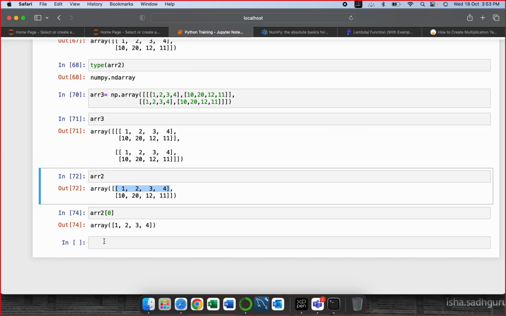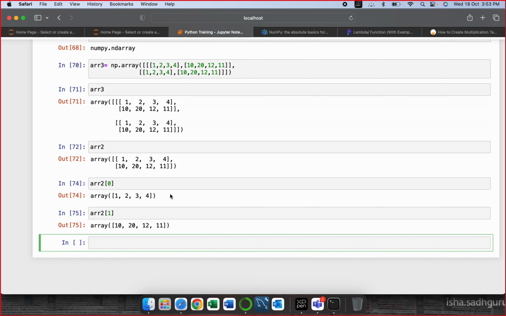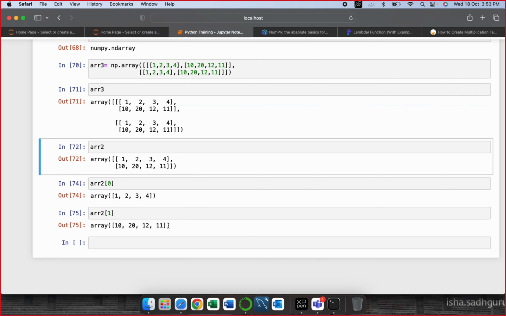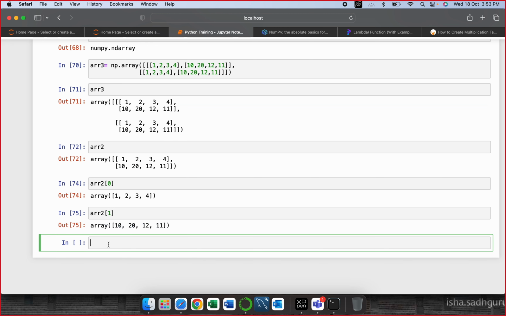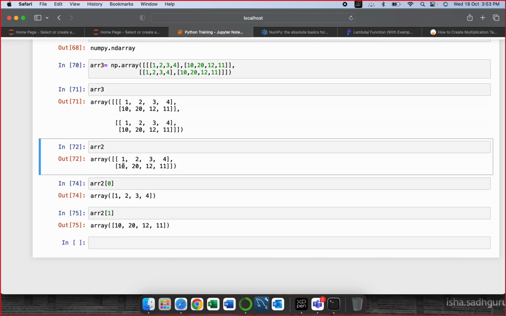Understand? Let's say I want to access the second element of it. So I'll get 10, 20, 12, 11 as the second index. Now what if somebody says, you have ARR2 as a 2D array, find out what is the second element of the first index.